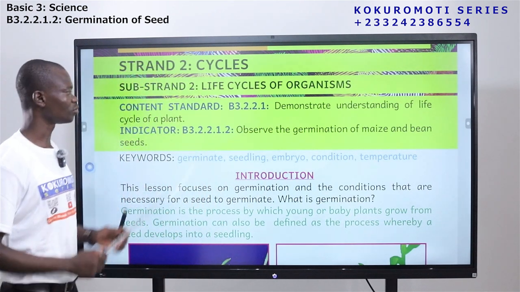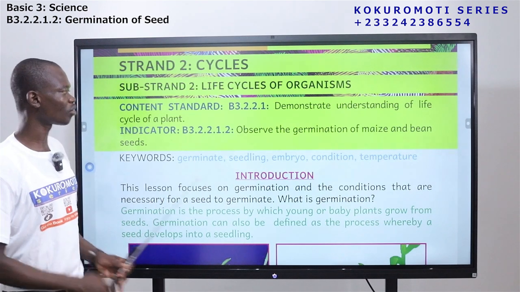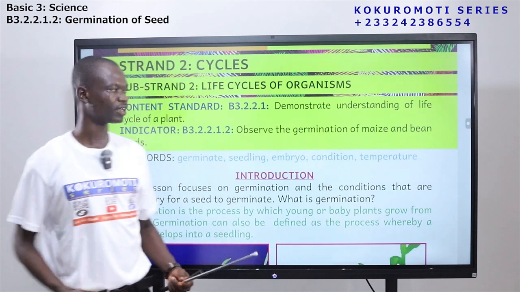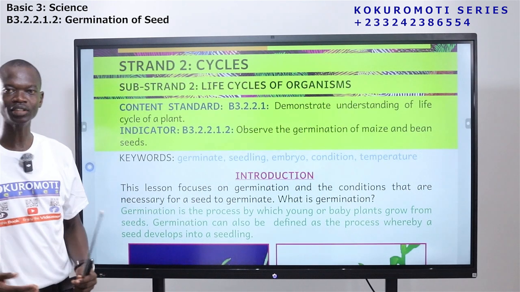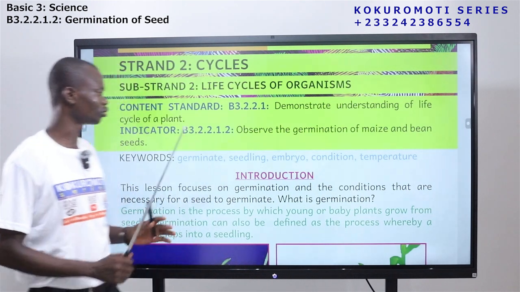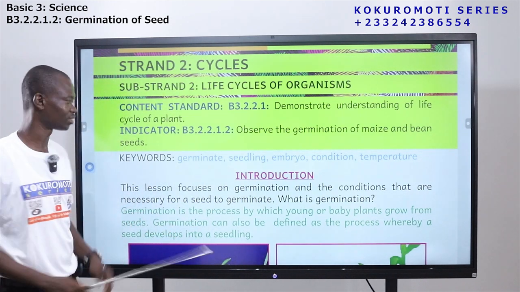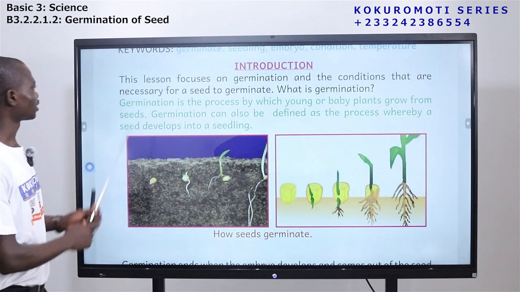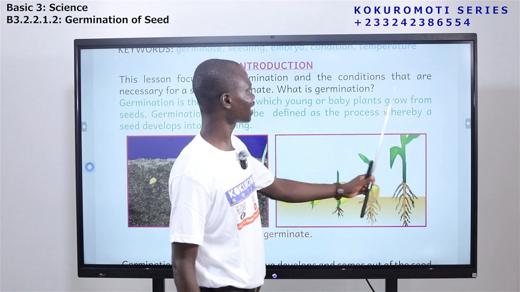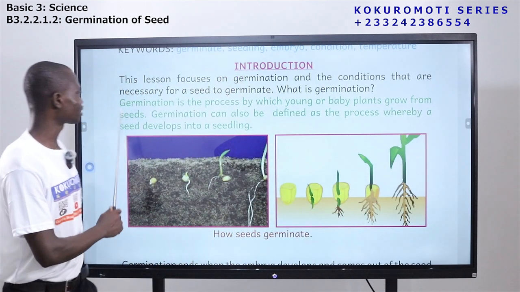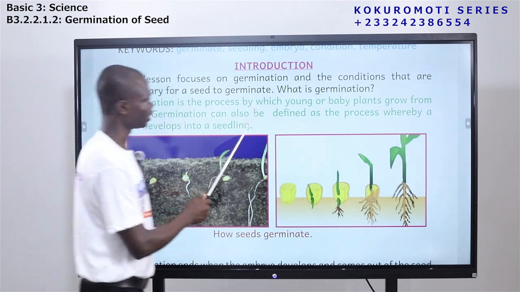So today we are going to observe how germination occurs. We will look at maize and bean seeds, how they are able to germinate. So we are looking at germination of seed. This lesson focuses on germination and the conditions that are necessary for a seed to germinate.